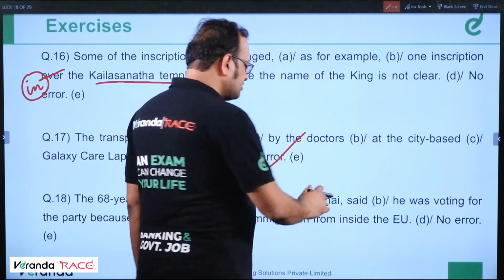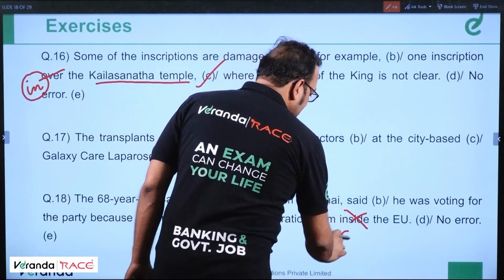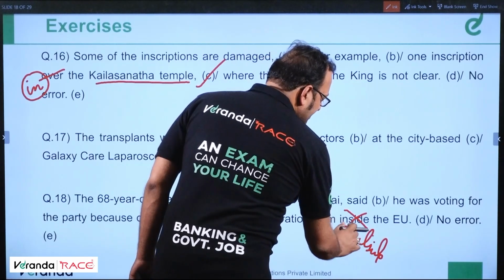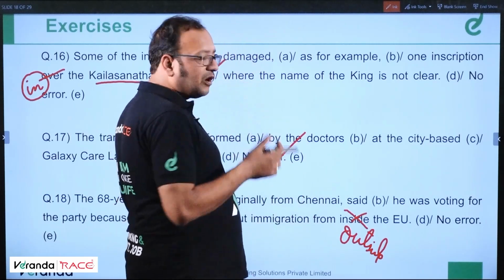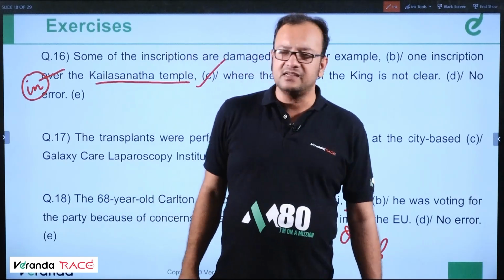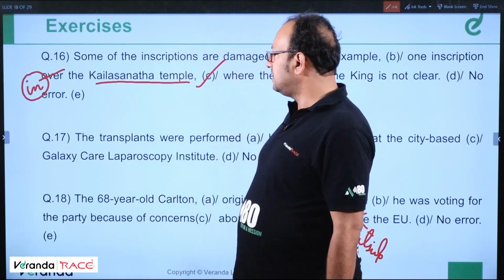He wants to come back, so it should be outside the European Union. EU means outside European Union. So immigration from outside the European Union will be the correct answer. Clear? Next.